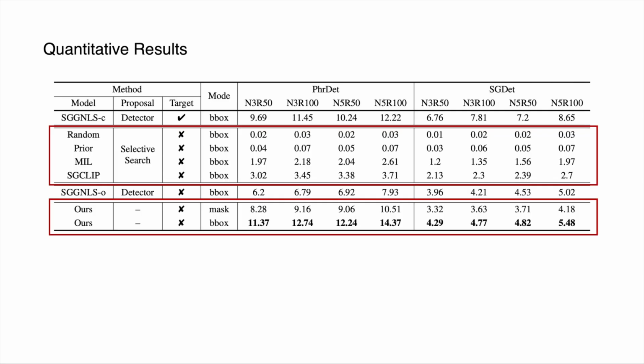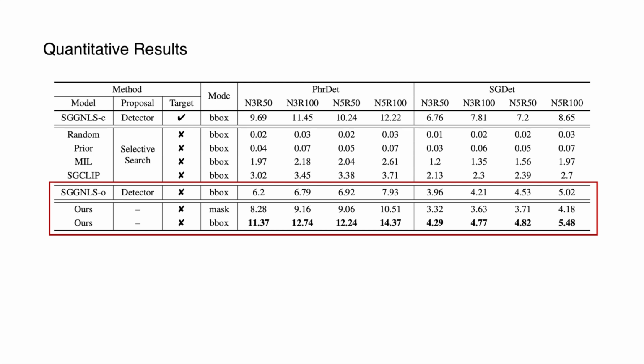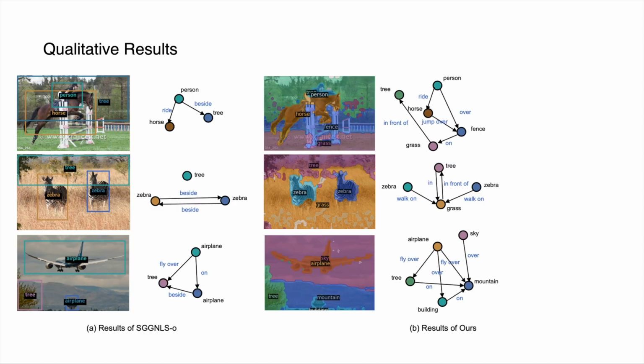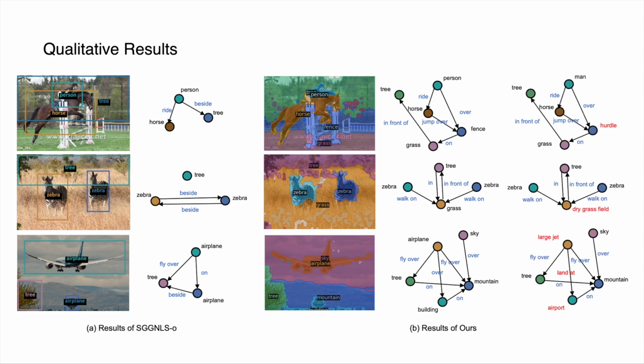As shown in the red box, our framework significantly outperforms all the baselines under the same constraints. Our method also shows better performance than the baseline, which utilizes location priors by leveraging a pre-trained detector. Our framework is able to provide fine-grained semantic labels to each pixel in the image to reach a panoptic understanding, while the proposal-based baseline can only provide sparse boxes produced by the detector. Furthermore, our framework can generate comprehensive object semantics and relation predicates through the autoregressive generation, such as dry grass field and land at, showing the open vocabulary potential of our framework.